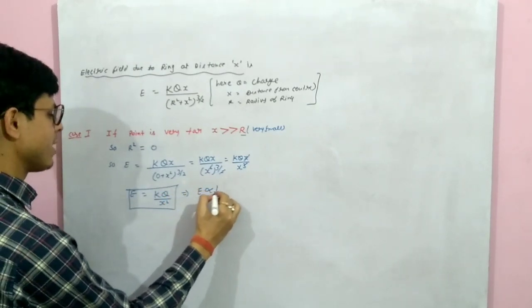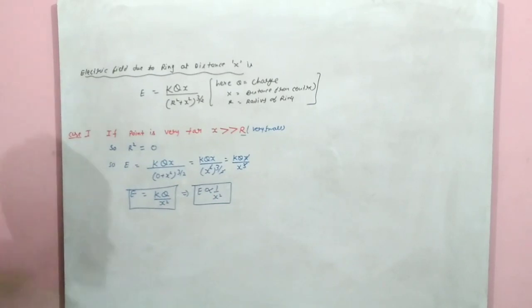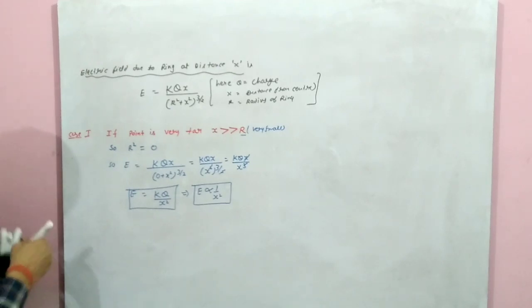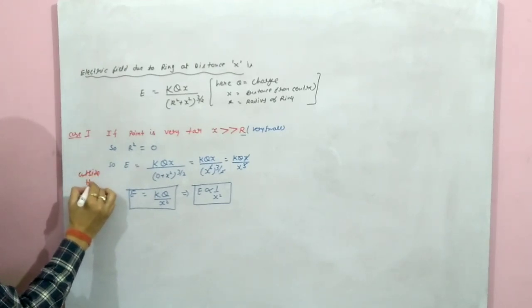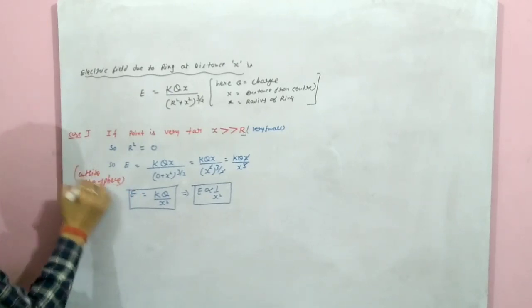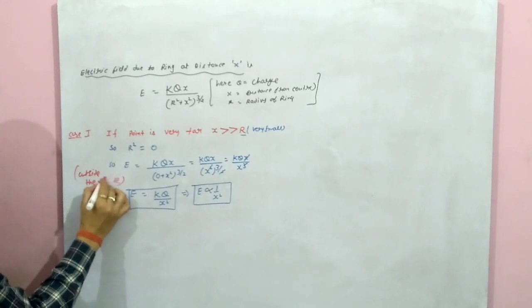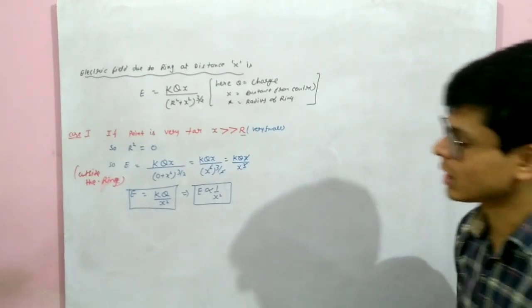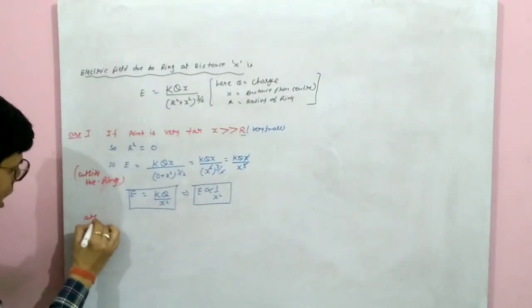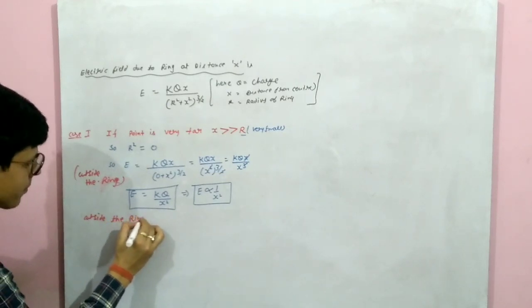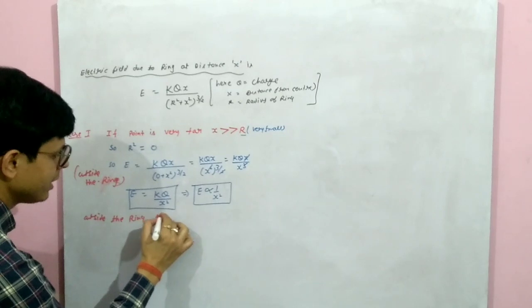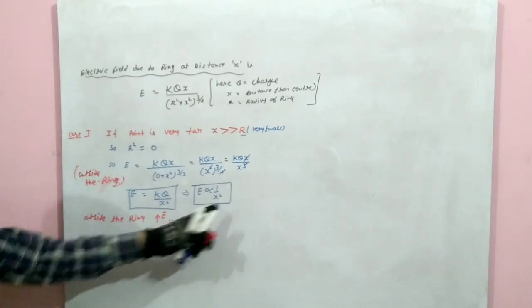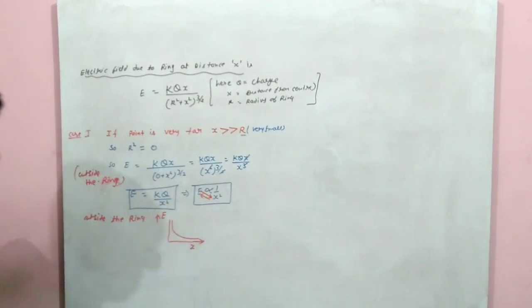Yes or no, that means we can say E inversely depends on x square. Yes, this is the far point. Far means outside the sphere, and in place of outside the sphere we can write outside the ring. This condition is for outside the ring. Outside the ring, if we draw the graph between E and x, then it will be curved like this because they are inversely dependent on each other. Yes or no?